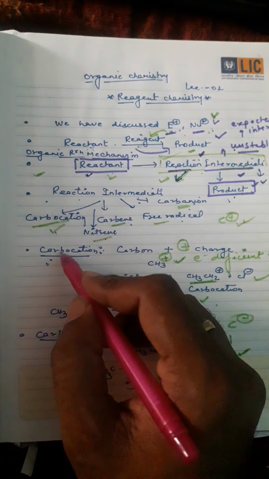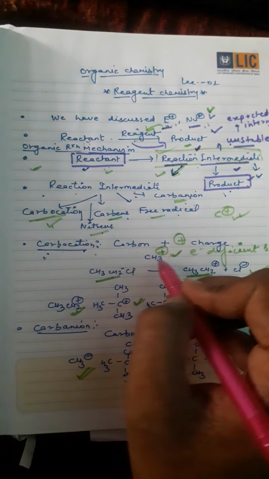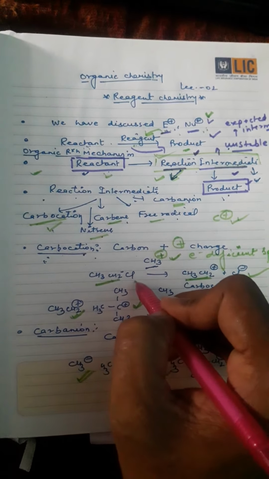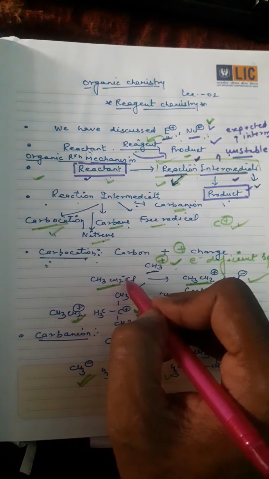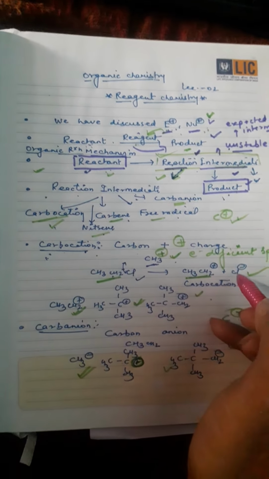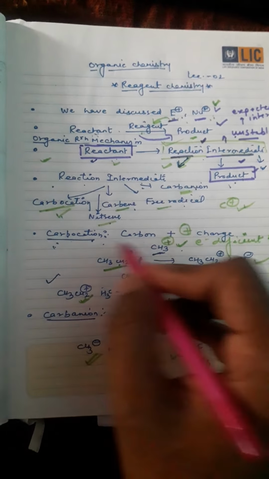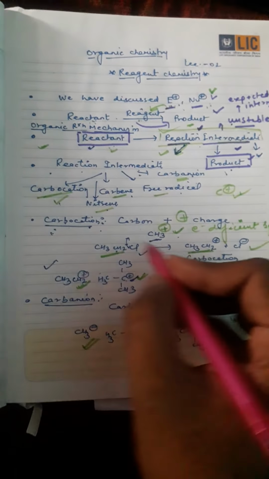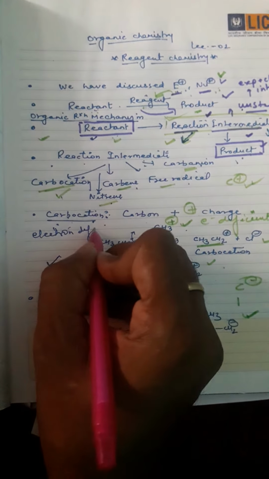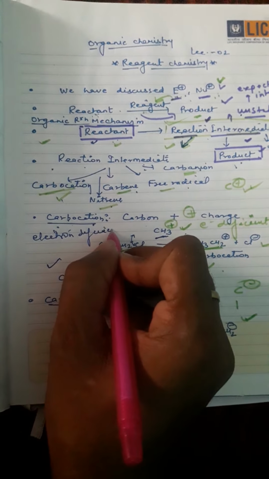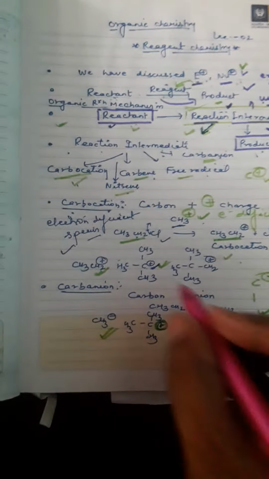Carbocation means carbon having a positive charge, so it is the electron deficient side. Example: we discussed CH3 plus and CH3CH2 plus. These species have a positively charged carbon center, so that's why it is a carbocation, an electron deficient species. The next one is carbanion.